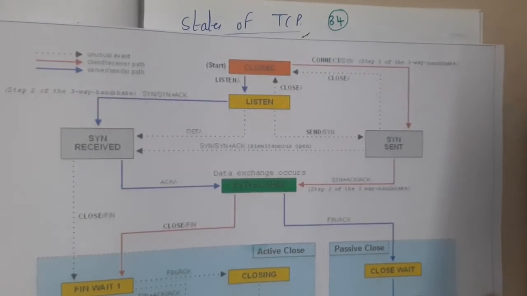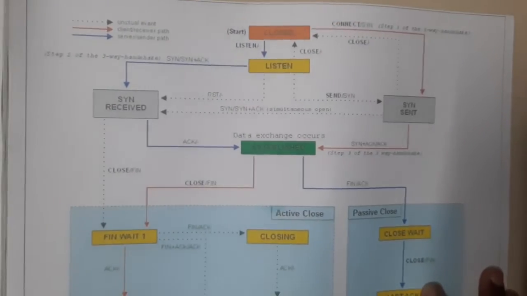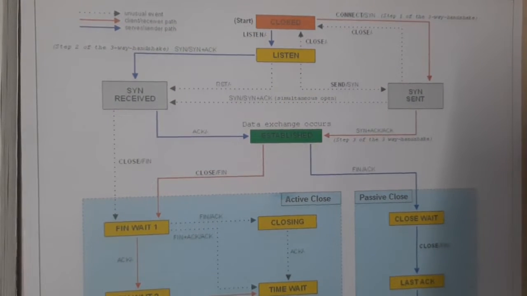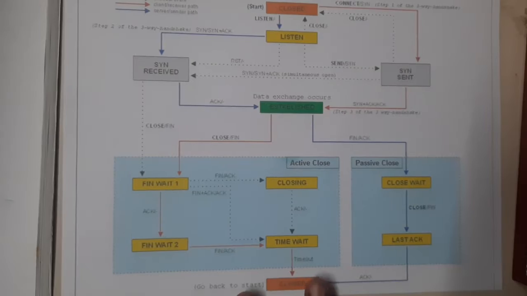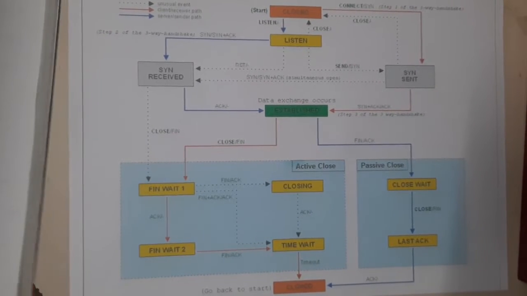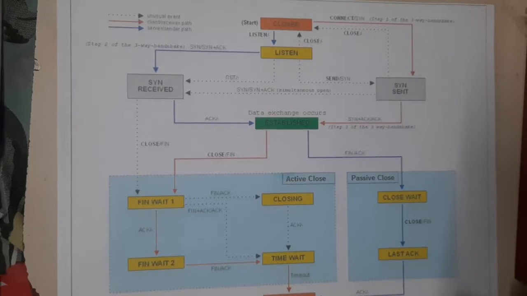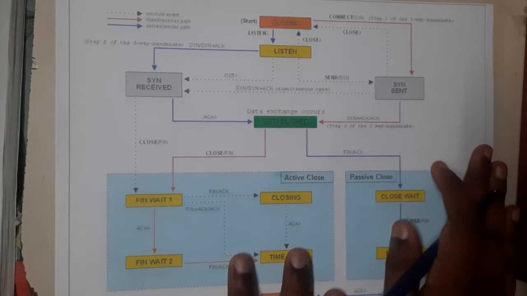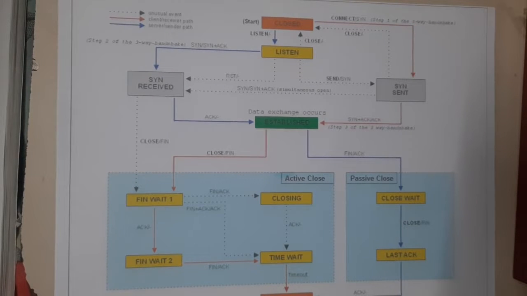Okay, so this is the state chart diagram of TCP. I think it's clear, right? It's not completely visible, right? Just give me a second, I'll be increasing the height. Okay, so I think now the height is okay, right? Yes. If I keep it more height, it will be really tough for us to watch the things, right? Yes.